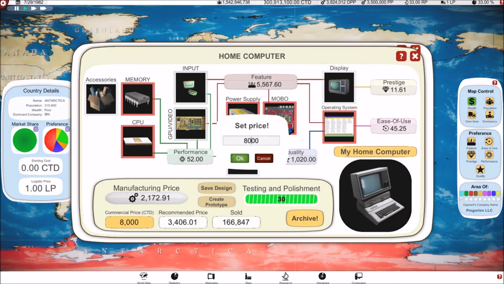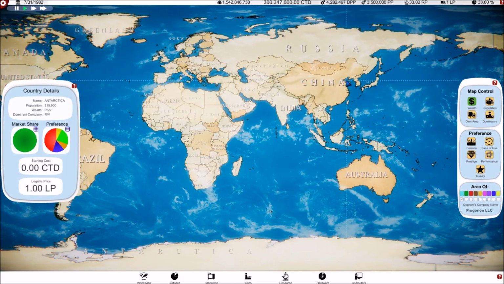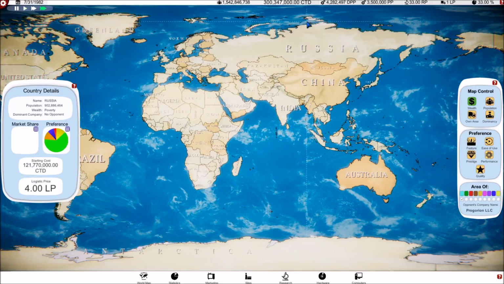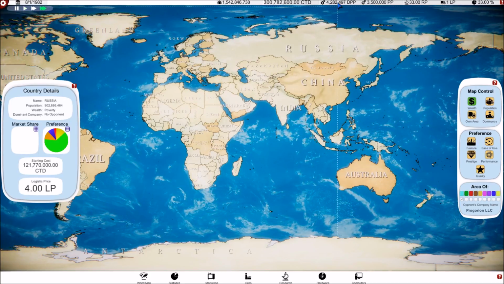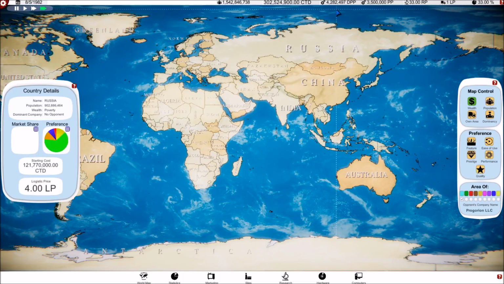I don't even remember what the price was like before. I mean, I should have looked at where we started making a profit at. See, now we're making a profit. We dropped the price down to $6,000. It pushed our demand back up, and it pushed our profitability back up.